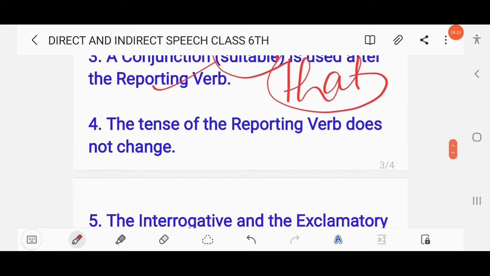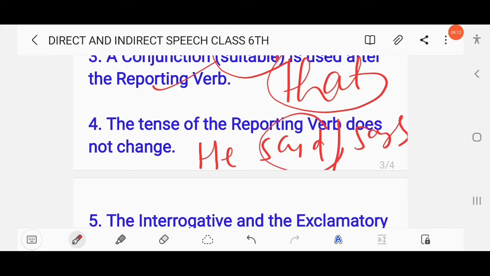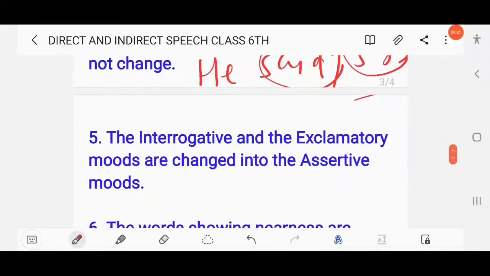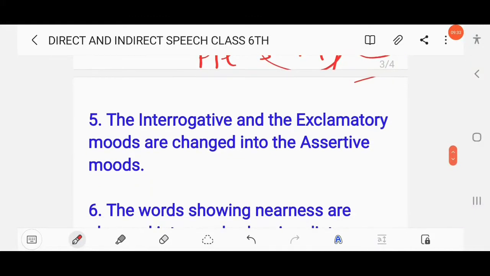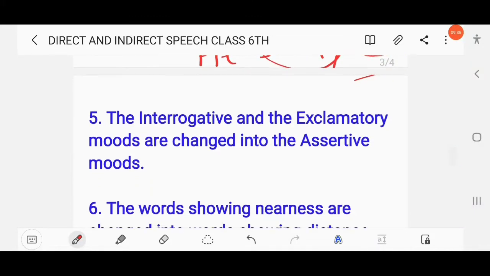The next point here, the tense of the reporting verb does not change. As per the question given, any tense may be the tense of the reporting verb. Reporting verb means he said, he says. Here these tenses will remain the same. The change in the tense of the reported speech depends upon the reporting verb. If the reporting verb is in the simple past, then we have to make some changes in the reported clause, right?